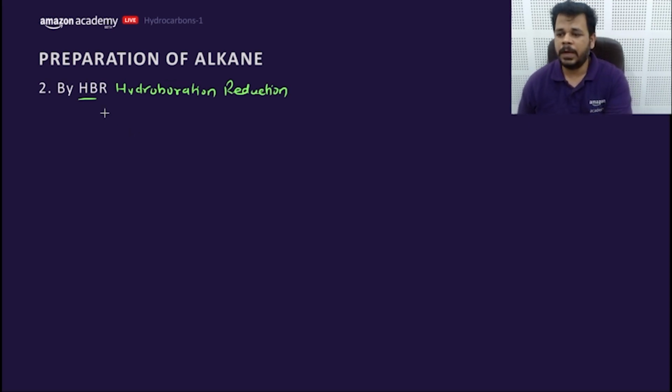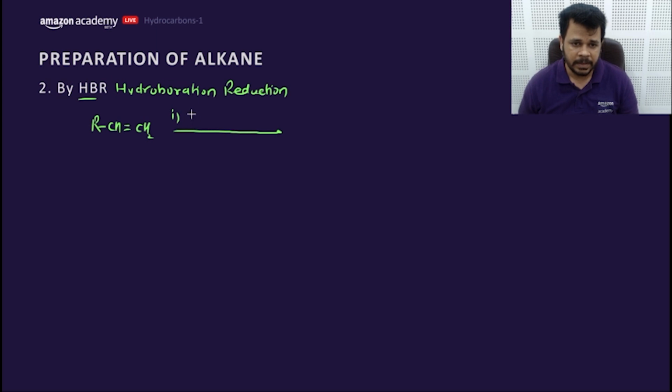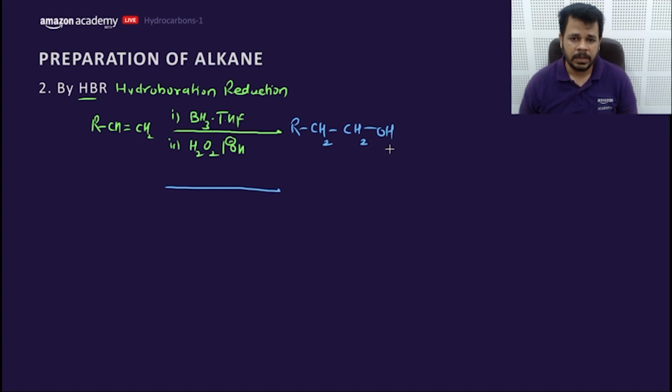So let me remind you all the things about hydroborations, because it is very, very important. Hydroborations have many reactions. For example, CH double bond CH2, it would be asked like this: BH3 THF, and secondly they'll put H2O2 and OH minus. The product will follow anti-Markovnikov addition, and this would be the final product, CH2OH.